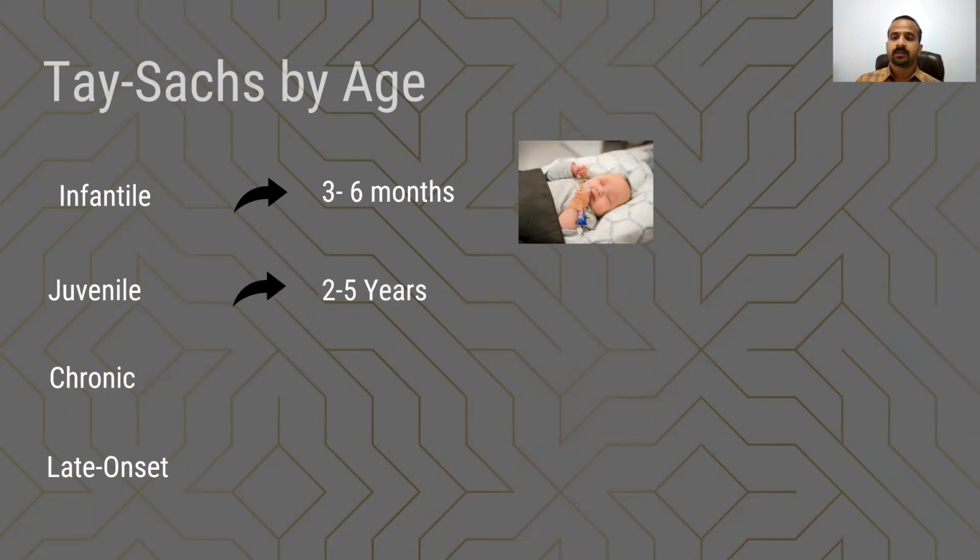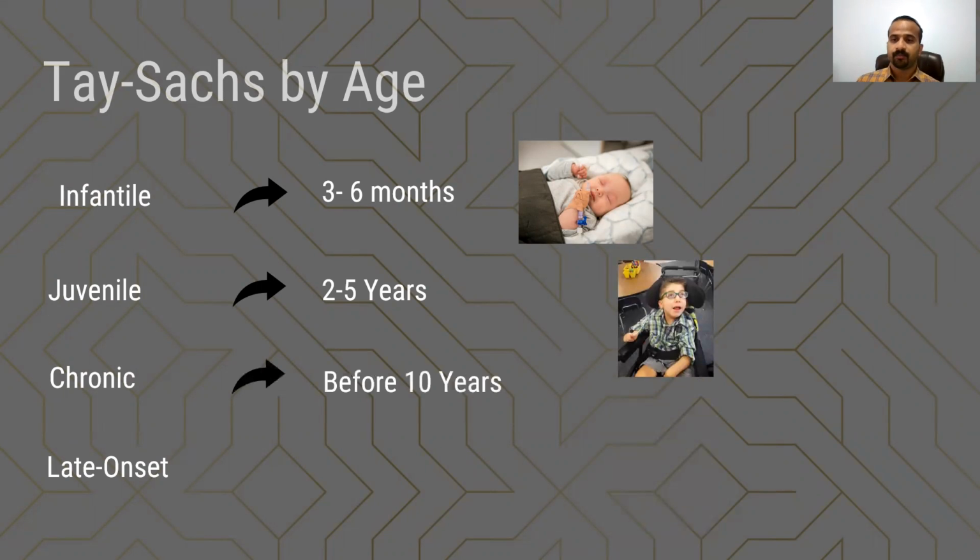The onset of juvenile Tay-Sachs disease can be anywhere between 2 to 10 years of age, or 2 to 5 years of age. And there is chronic Tay-Sachs, in which children develop symptoms before age 10. The presentation of symptoms associated with late onset Tay-Sachs disease varies greatly. Onset of disease may vary from the late teens to any time in adulthood.